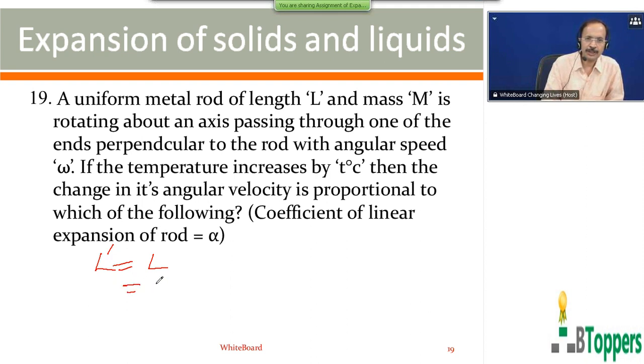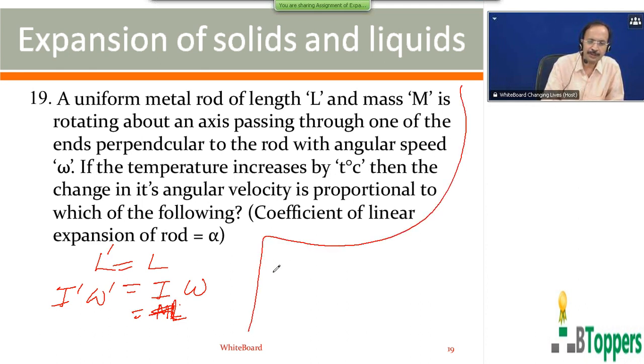The angular momentum of the rod rotating about a fixed axis you can write as I into omega, where I is the moment of inertia of the rod and omega is the angular speed of rotation. The new angular momentum L dash can be written as I dash into omega dash, where I dash is the new value of the moment of inertia. The moment of inertia of a uniform rod about the axis perpendicular to its length and passing through its center is given by m L square by 12.